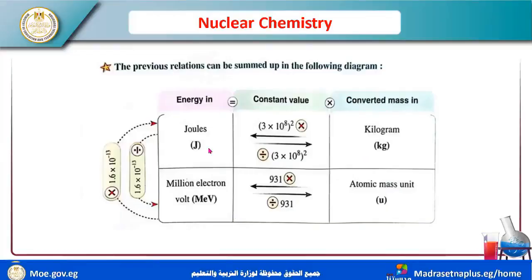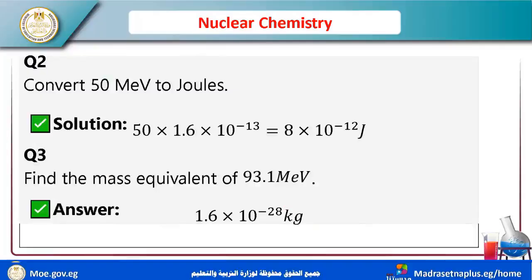Now, energy in joule equals this constant value times the converted mass in kilogram. In this direction you multiply by this number; if you convert from energy to mass, you must divide by this number. If you want atomic mass unit, in this direction you multiply by 931, and in this direction you divide by 931.